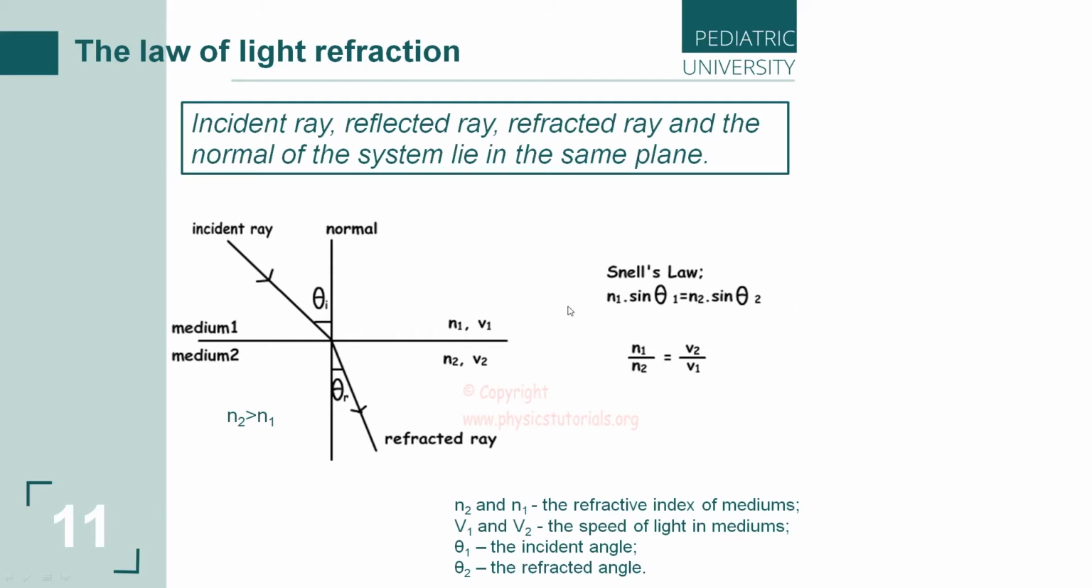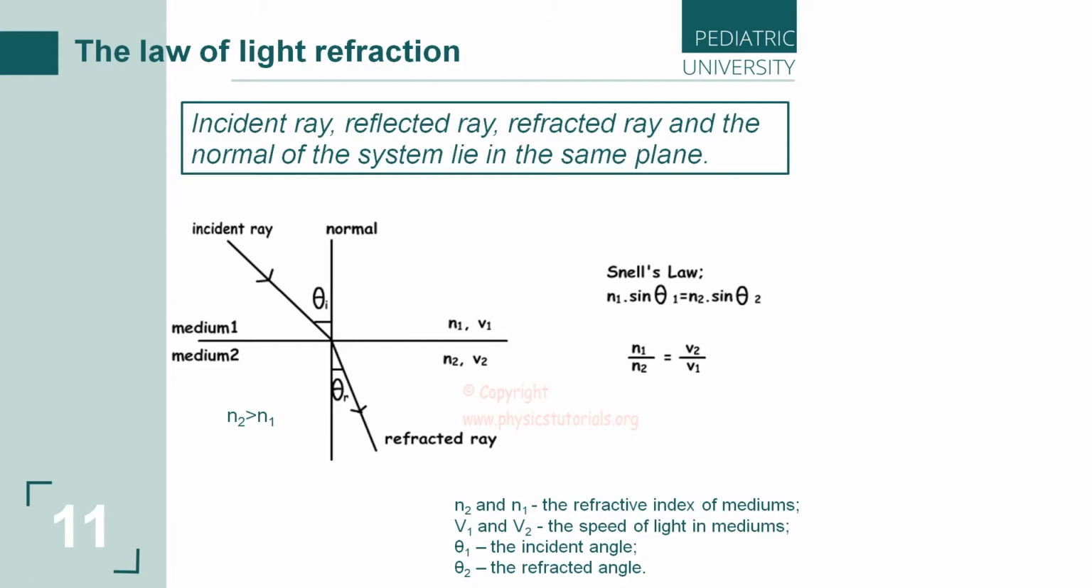Don't forget this law, please. It's very necessary for us. For example, this case shows us when the light beam goes from air to water. And again, don't forget that n2 and n1 are the absolute refractive indexes of the mediums. And theta 1 in this law is the incident angle, theta 2 is the refracted angle. Don't forget about it.